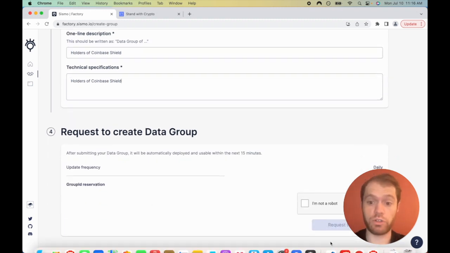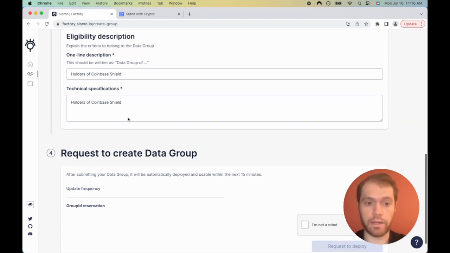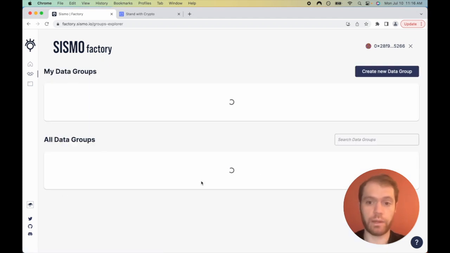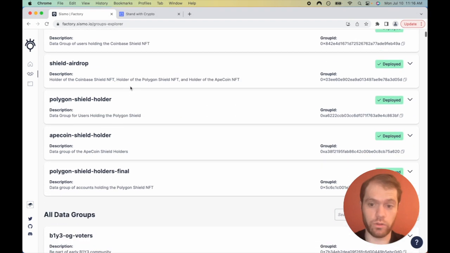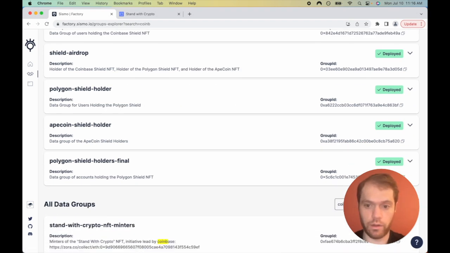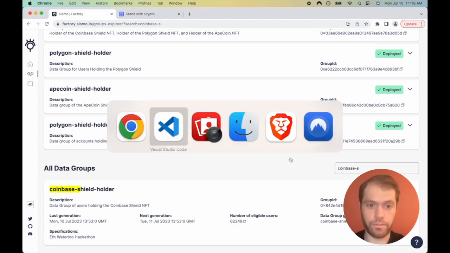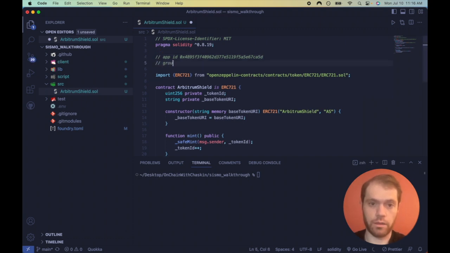When you do this, you should request to deploy a new one, or you can just copy mine because it's all public. But I'm not going to do that because that takes some time. Let's go back. You could try to find my data group again. We can just search through all of them. So look, Coinbase Shield holder. You could search Coinbase Shield and just copy the group ID if you don't want to create your own. Let's go back. Let's copy in the group ID.